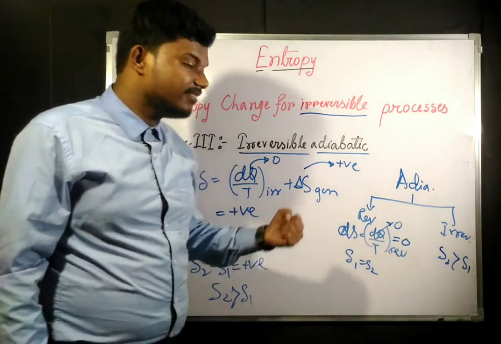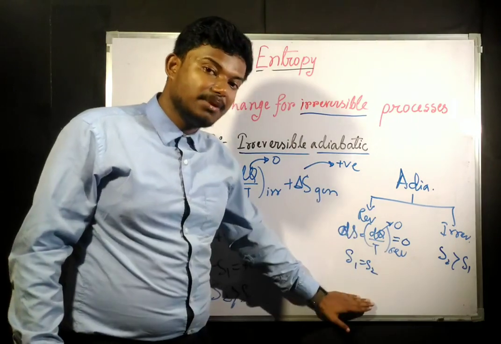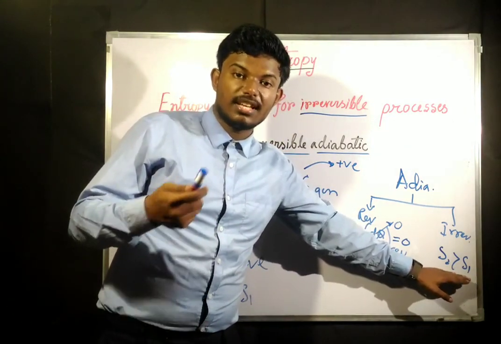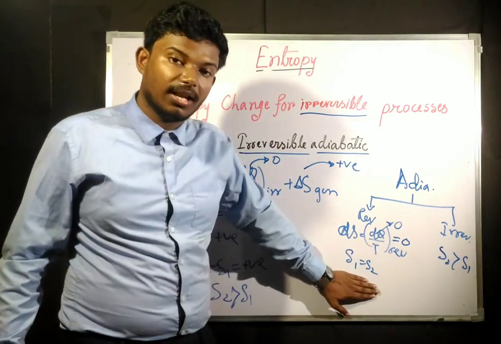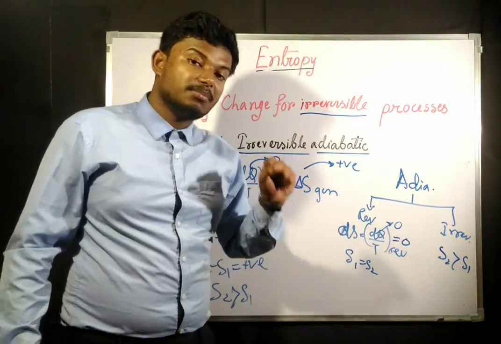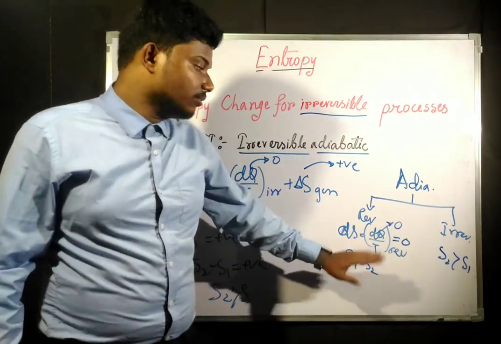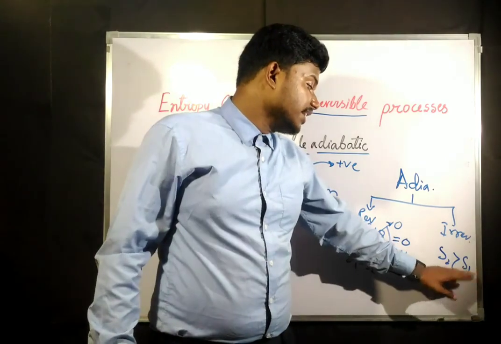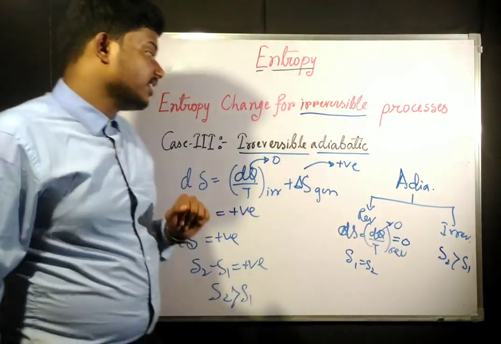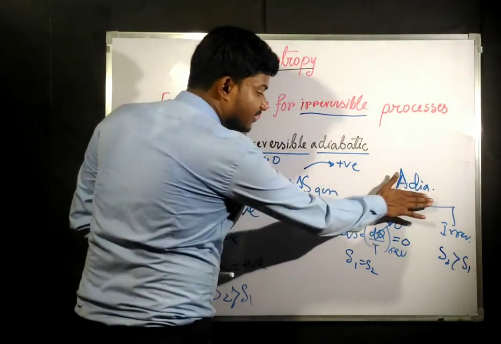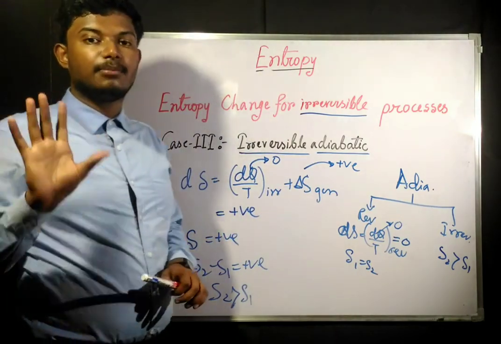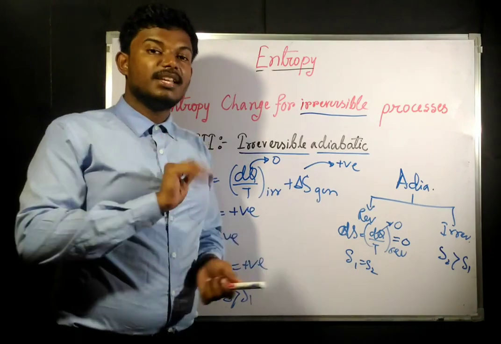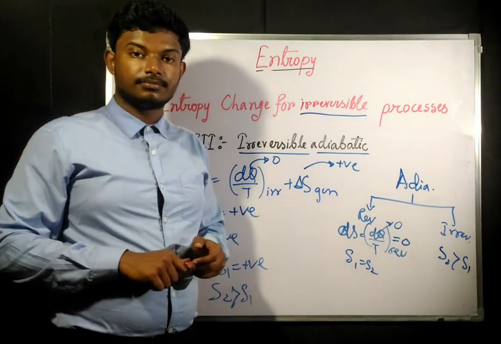Hardly it can be equal, or it can increase. Worst case scenario, it can be equal. If it is completely reversible, then entropy is going to be equal. But in most cases of irreversible processes, entropy is going to increase. That means we can say that any adiabatic process, whether it is reversible or irreversible, its entropy is never going to decrease.